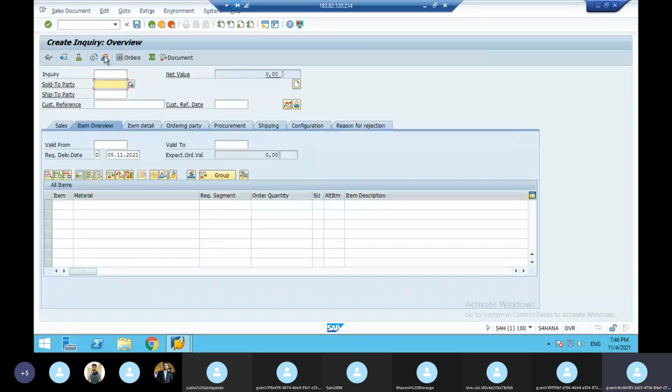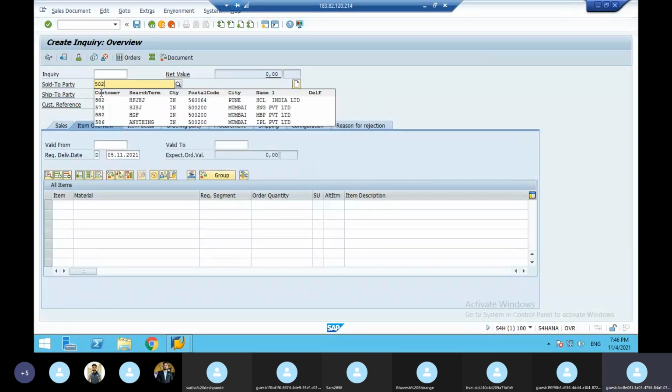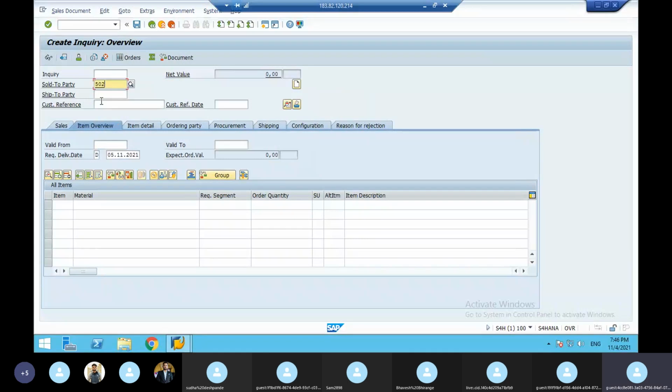Who is going to create an inquiry? Create an inquiry by 502. I'll take this only, this is my customer. I create the same sold-to party number. Here, this customer is inquiring about this material. Which material? BPL is my material. How much quantity is being inquired? Say, imagine 20. This customer, this material, this much quantity is inquiring. So enter.